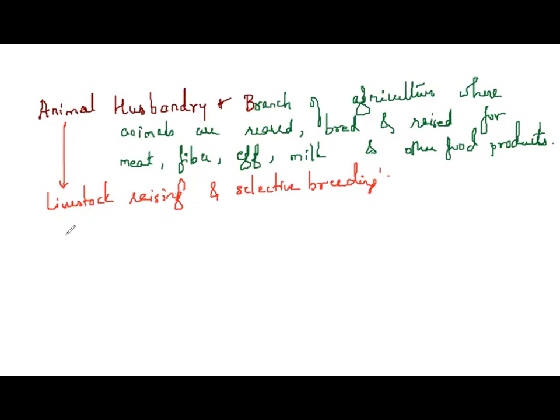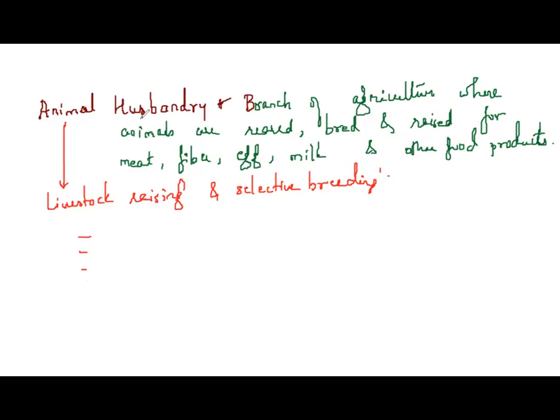So animals provide us with a variety of food products which have high nutritional values, right? They therefore require a lot of care and attention. Yes, some animals provide us meat, like goat and hen. Some animals provide us fiber, like wool, which is obtained from sheep. Some animals provide us eggs, that is our chickens. Then so many animals provide us milk. It is goat milk, buffalo milk, cow milk, and other food products are also obtained, right? Therefore, a lot of care and attention is required for the animals.